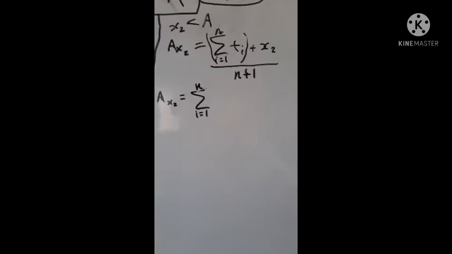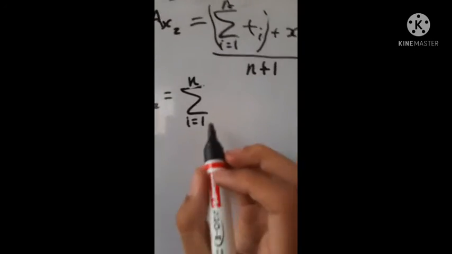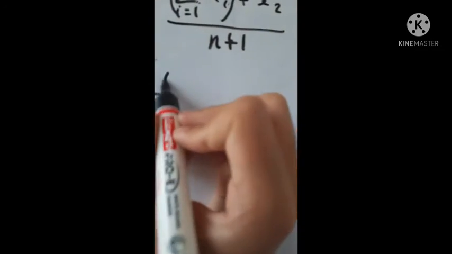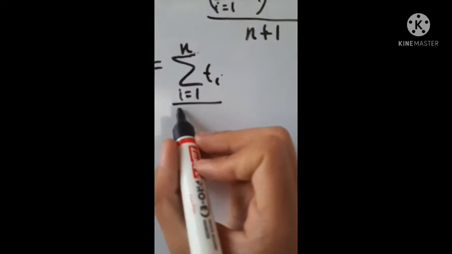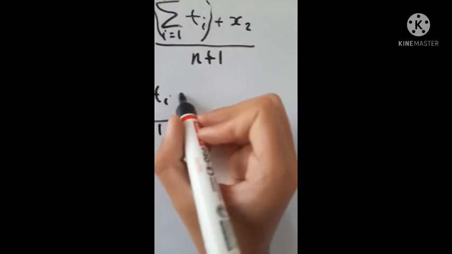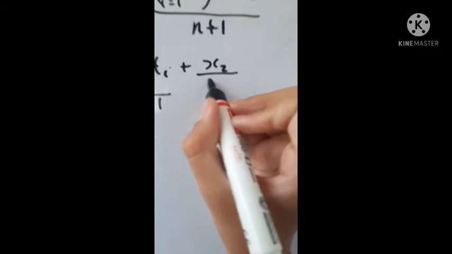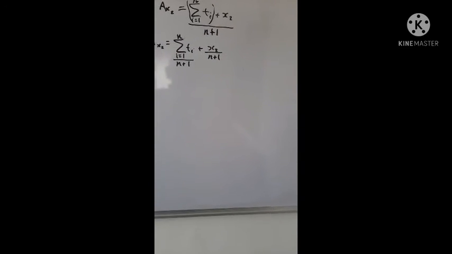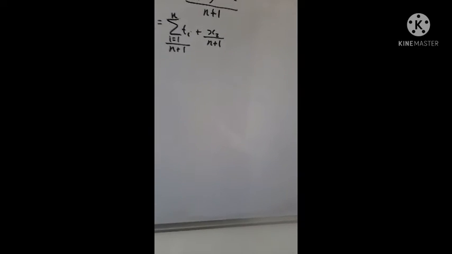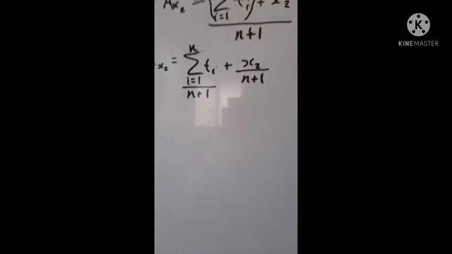Yeah, so all that looks right. Now let's continue. n plus 1 over n plus 1, that's nice, and x_2 is less than a. Therefore, think about this.